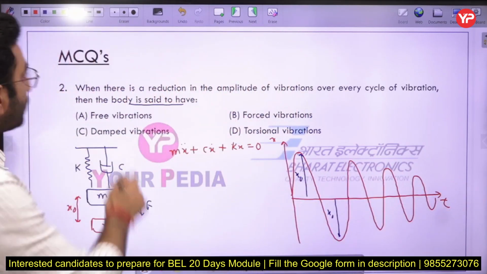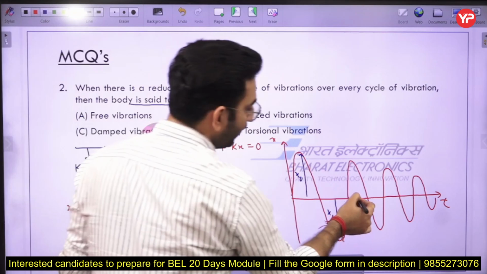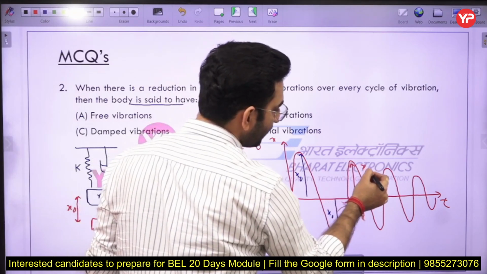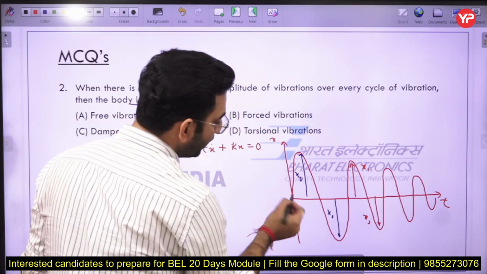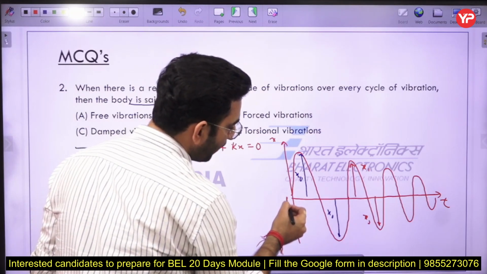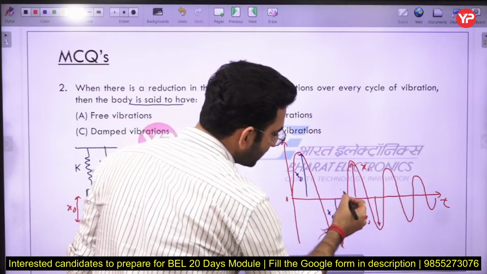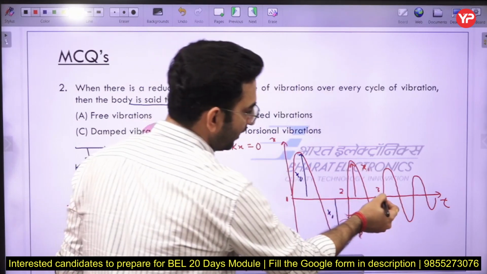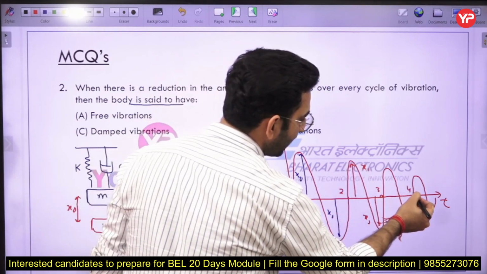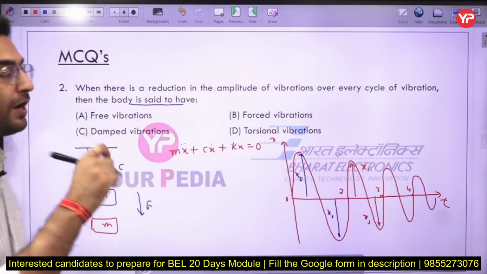Here this is our amplitude, this is x1. You can see the first cycle has started from point number 1, the next cycle from point number 2, the third cycle from point number 3, and similarly the fourth cycle from point number 4.